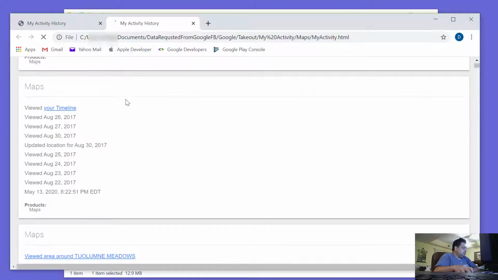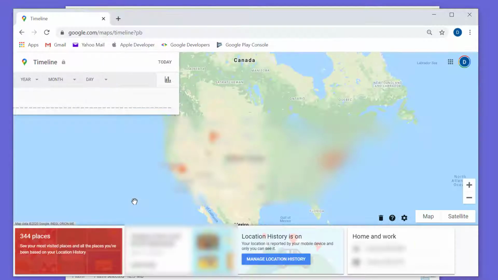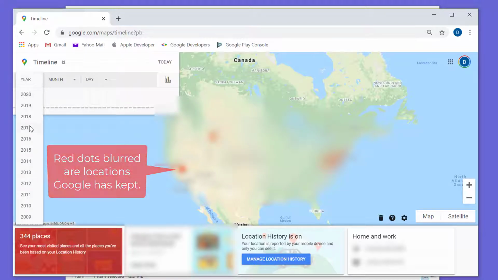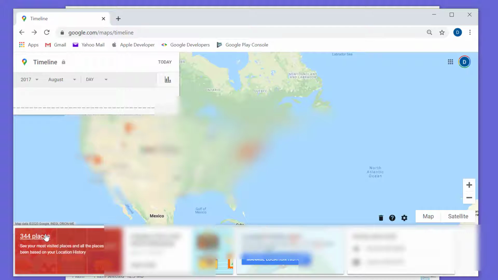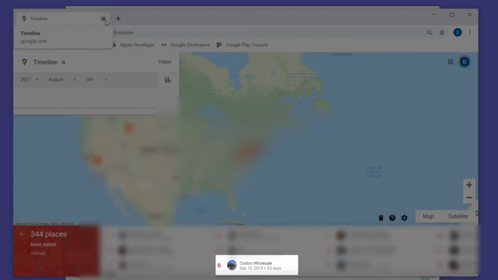So as you can see, for example here, I looked at my timeline. So let's go ahead and click on that. And so here's my timeline, and I can look things up by year, month, and date, and I can go all the way back to 2009. And on the bottom left, it shows you all the places that I've been. If I click on that, it will actually rank them 1 through whatever. So like my top 10 list of the places that I've been to.